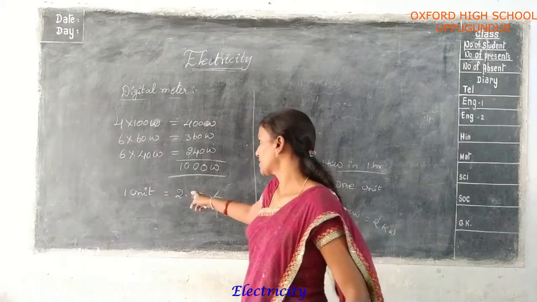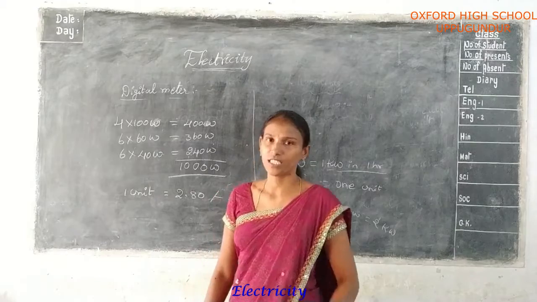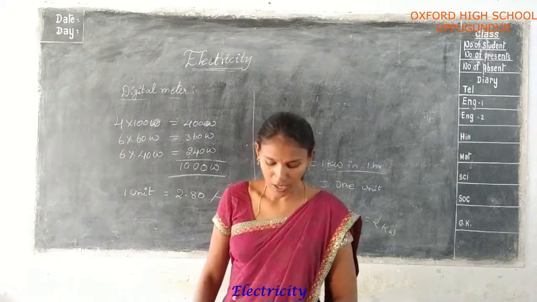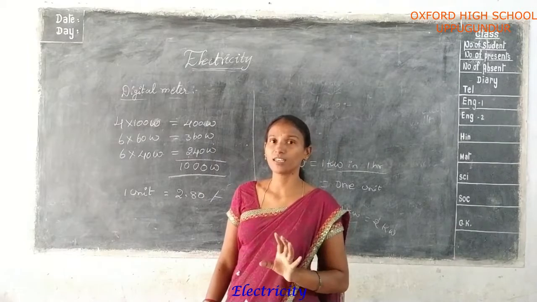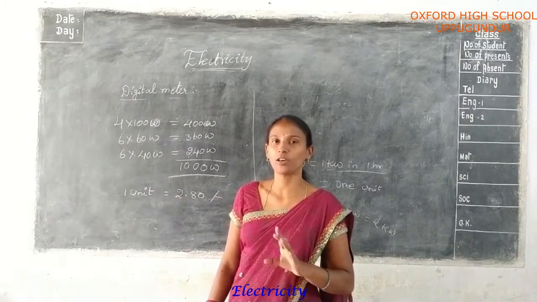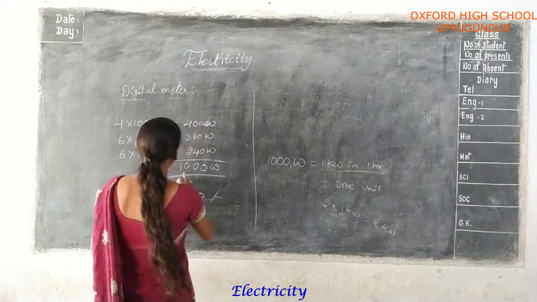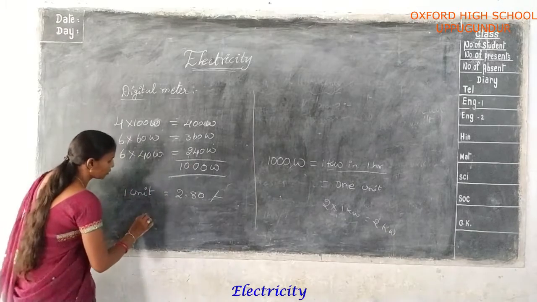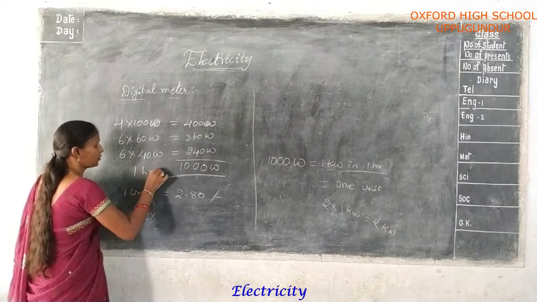Every day you are using 1000 watts in 1 hour. But generally the government declares that every day you use it for 2 hours only. Yes or no? So you multiply by 2 into the units of 1 hour.